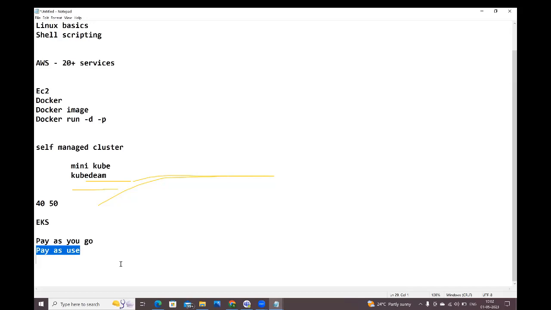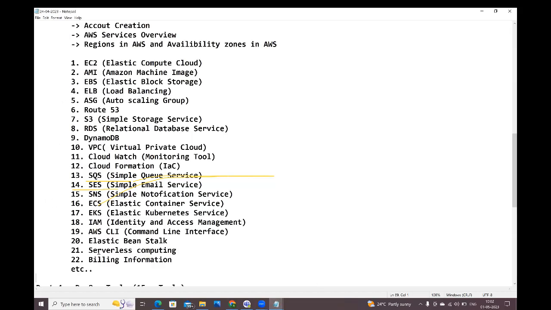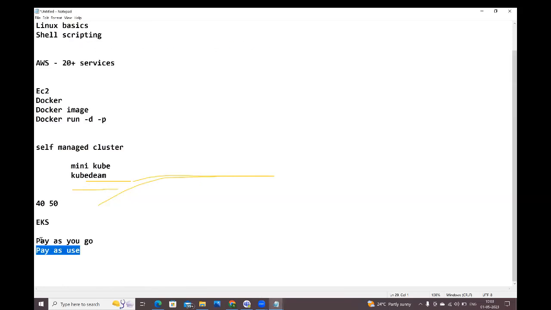What is the difference between these two? In an interview, if you say serverless computing means the server will be managed by AWS only, then immediately they will ask, what about Elastic Beanstalk? Who will manage the Elastic Beanstalk servers? AWS only. Then what is the difference between these two? You need to tell them Elastic Beanstalk follows the pay as you go approach, and serverless computing follows the pay as use approach. Immediately they will ask, what is the difference between these two?